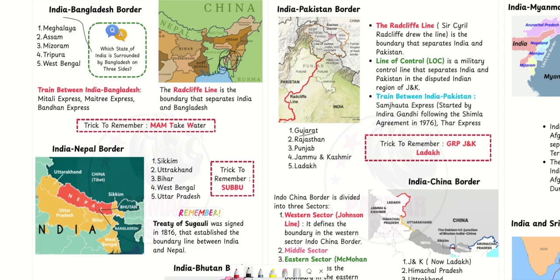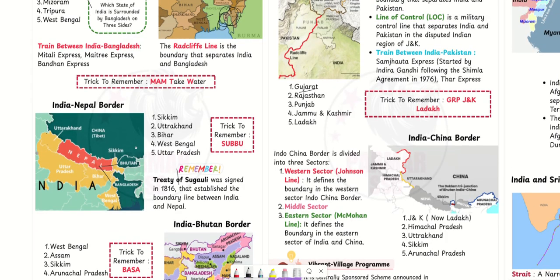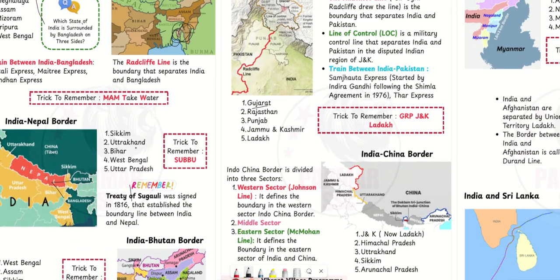So we can remember it as Subbu. That means Sikkim, Bengal, Bihar, Uttar Pradesh, and Uttarakhand. Now, the Treaty of Sugauli was signed in 1816 that established the boundary line between India and Nepal. Here you remember the border posts. Now Nepal is gone.